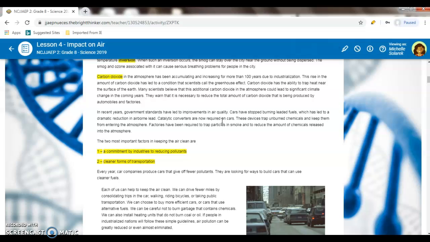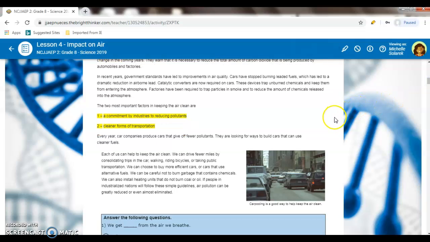The two most important factors in keeping the air clean are, and this is the answer to your eighth question, the last question, the first one, a commitment by industries to reducing pollutants, and the second one is cleaner forms of transportation. So every year, car companies produce cars that give off fewer pollutants and they're looking at ways to build cars that can use cleaner fuels. Some of them are electric cars too, that are hybrids that also reduce the level of pollution.